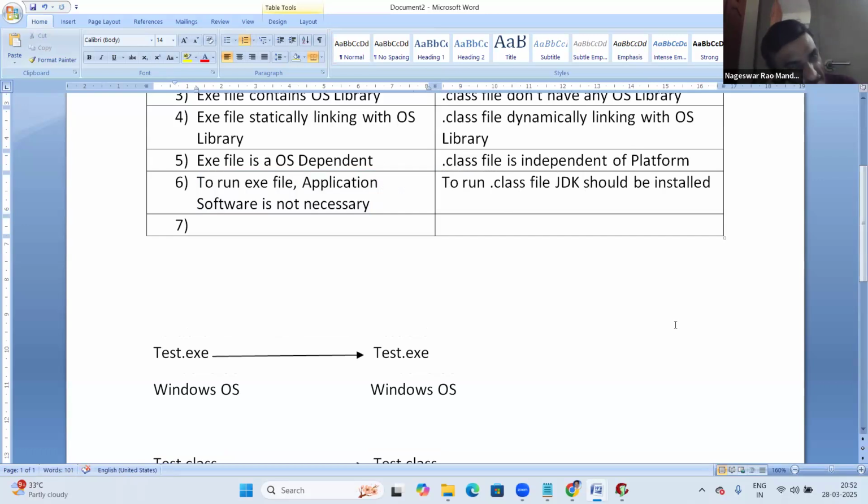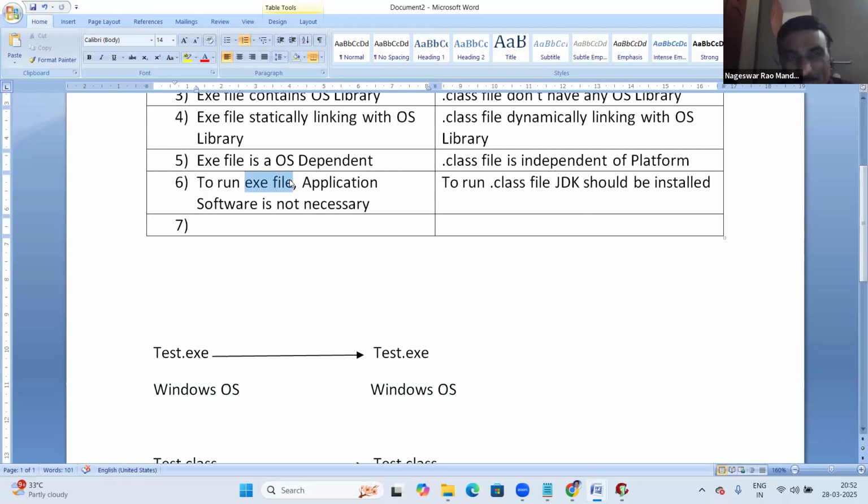Okay, right? Next, one more point. Exe file and dot class file, which can execute faster? Can you guess? Exe, sir, maybe. Why is the exe file fast? See, the exe file is a binary code file.